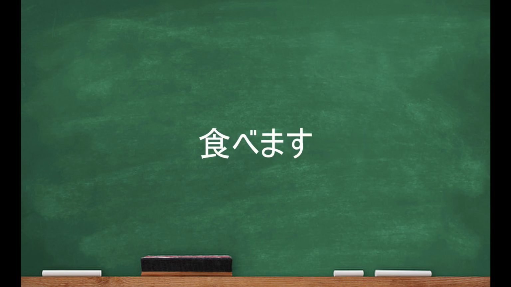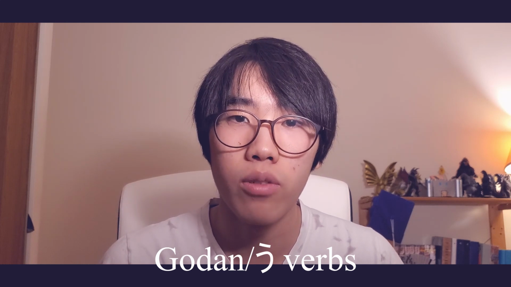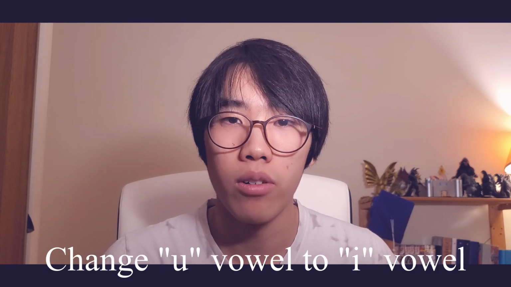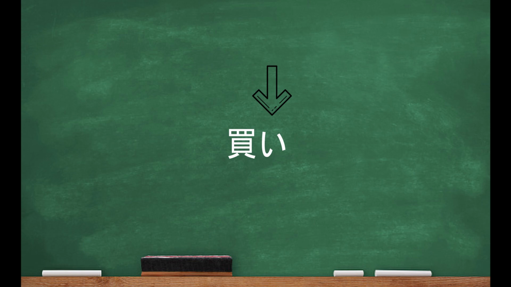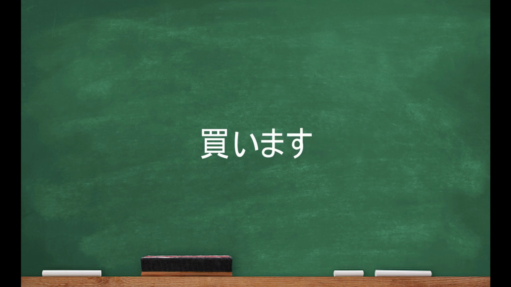So this becomes tabemasu. Same with shinjiru. Shinjiru is also a ru verb, so all you have to do is eliminate the ru and then add mas, shinjimasu. As for Godan verbs or any u verbs, we have to change the u vowel to an i vowel. So a verb like kau, which is a u verb, we change the u vowel to i, which becomes kai, and then we can add mas, kaimasu.